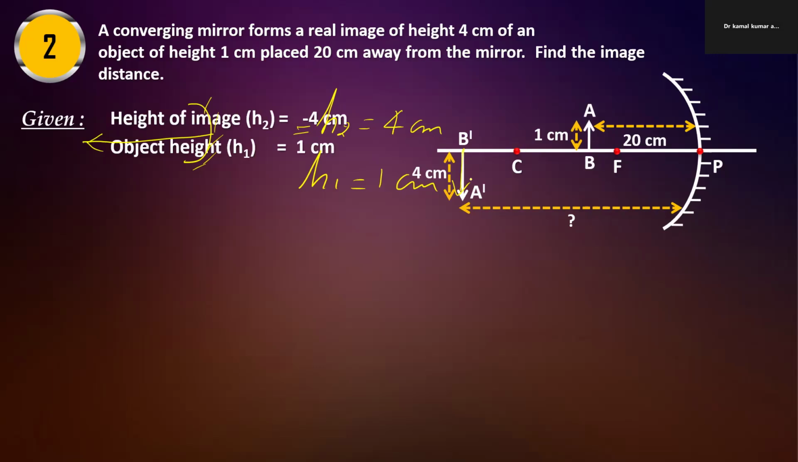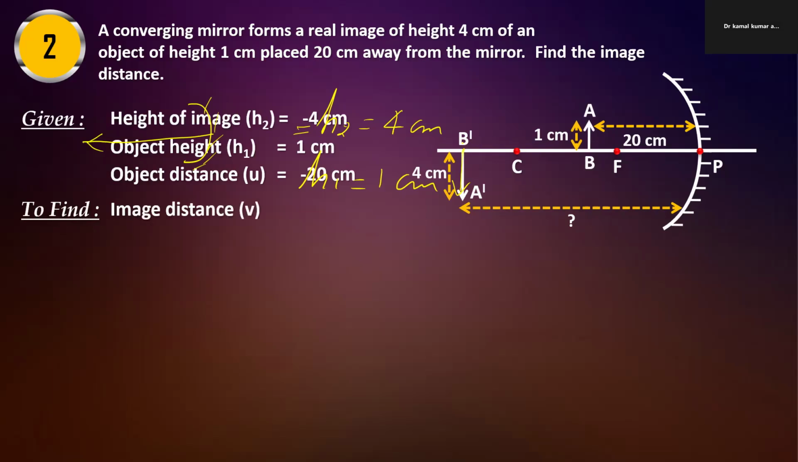Object height is 1 centimeter, positive because it is in the upward direction above the principal axis. Object distance is minus 20 centimeter because it is on the left hand side. We have to find v. Now, simply use the mirror formula if needed, and if not needed, then we can use the magnification.